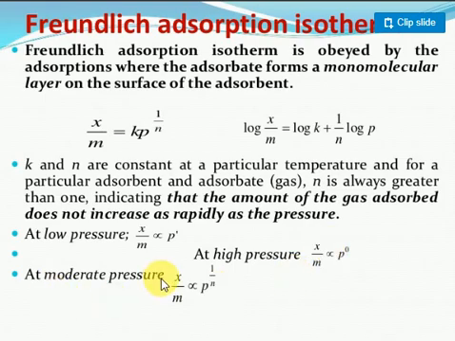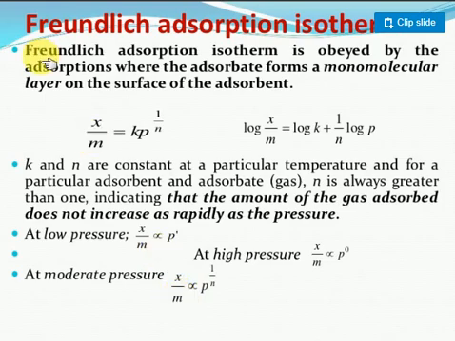At moderate pressure, what happens? The n value is in between 1 and 0. So at moderate pressure, the amount of gas adsorbed on the solid surface area is dependent on pressure. Clear? Once again, I am saying this very clearly.